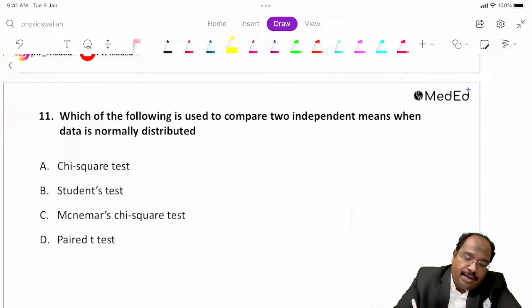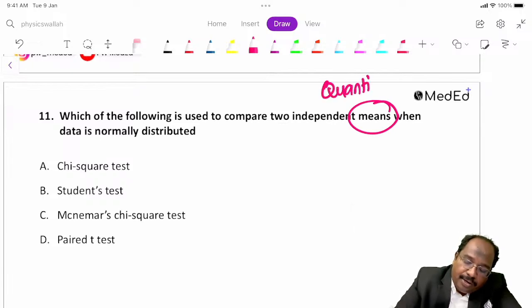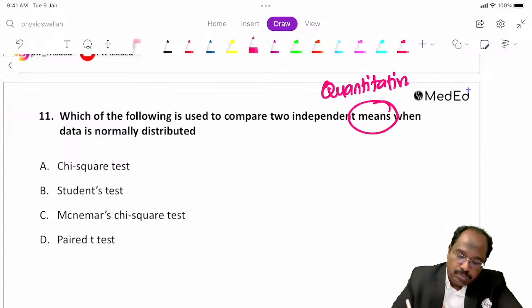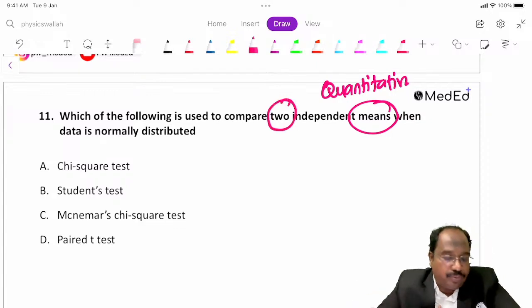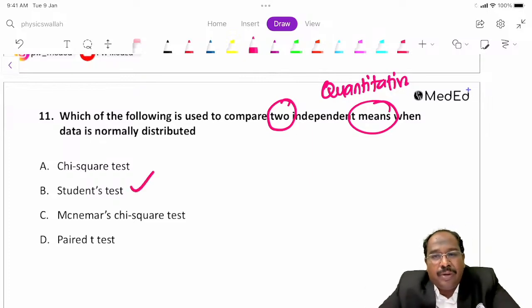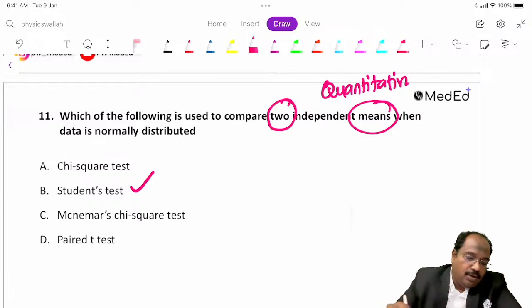The question they have given, the clue here is means. Means it is quantitative, measurable data. How many groups are there? Two groups. Now tell me what is the answer. So the answer here is student t-test, guys.